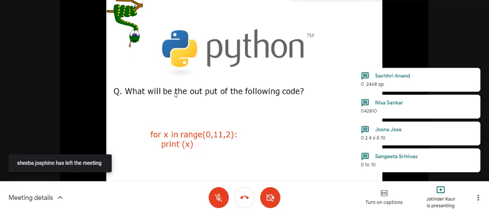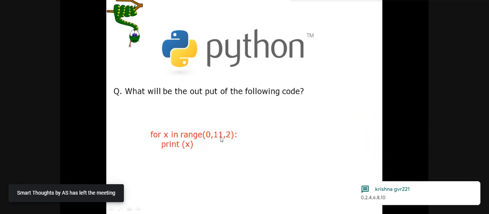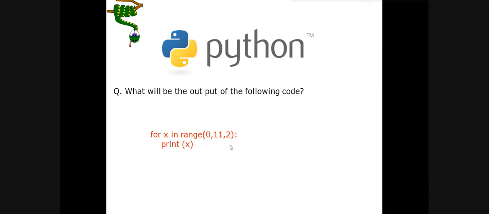Here in range function, we have given 0 as the starting value, 11 as the last value, the stop value. So the loop will be executed till 11 minus 1, that is equal to 10. And step value is 2. So by giving the step value 2, this loop will be executed and the result will be printed as 0, 2, 4, 6, 8, 10. Yes, exactly. What are the errors in this code?